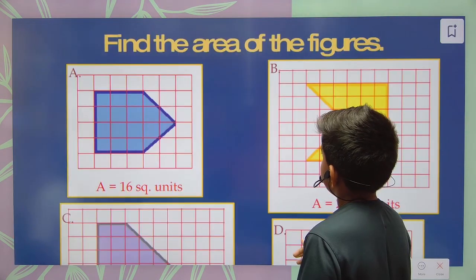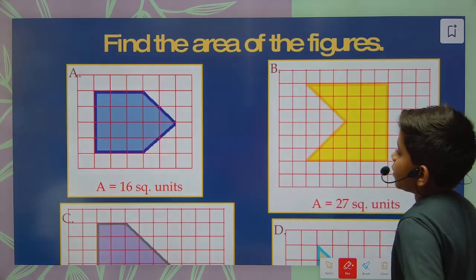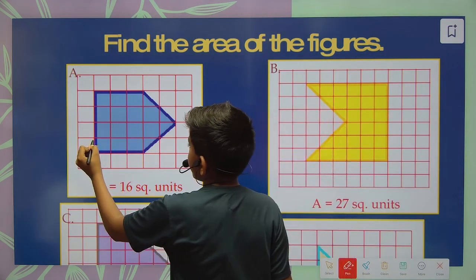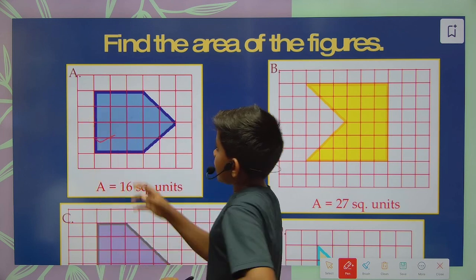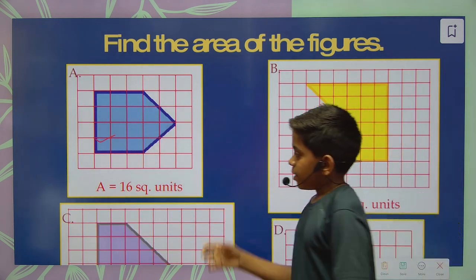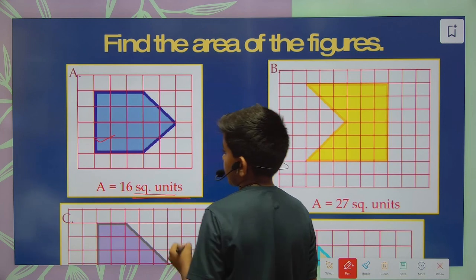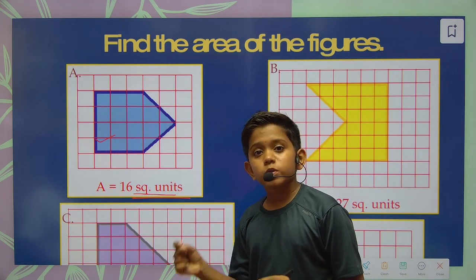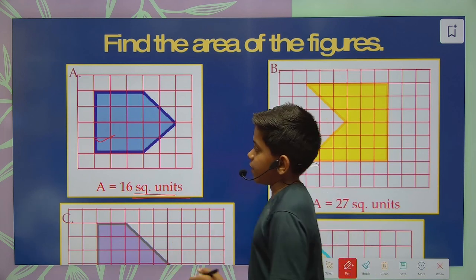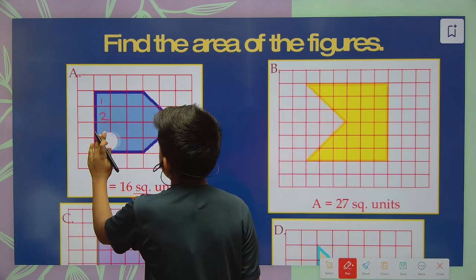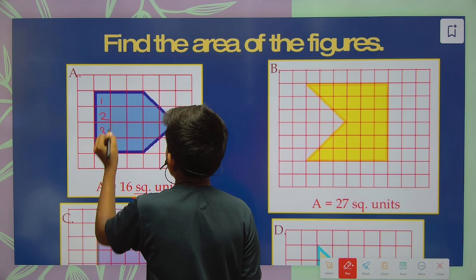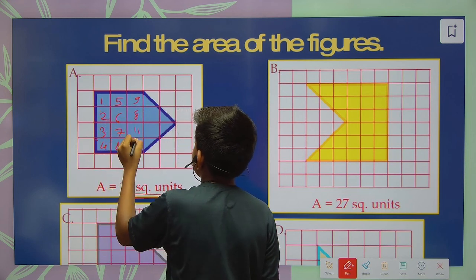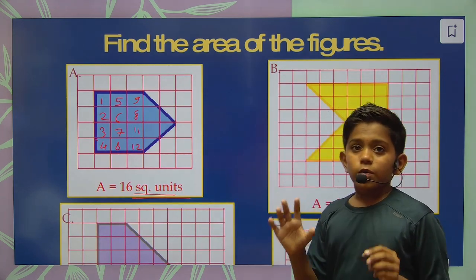Next, find the area of the figures. Now here we have a figure in which there are some squares, and square units are given. First of all we have to find the whole square units. How many whole square units are there? We count 1, 2, 3, 4, 5, 6, 7, 8, 9, 10, 11 and 12. There are a total of 12 whole square units.